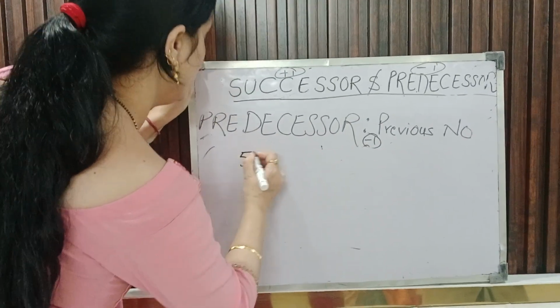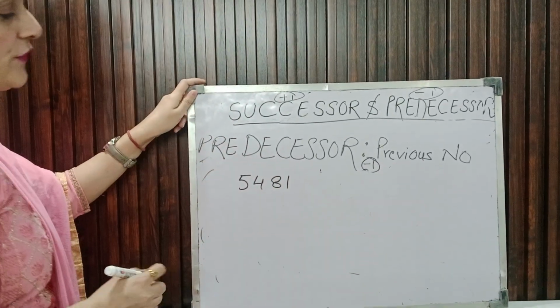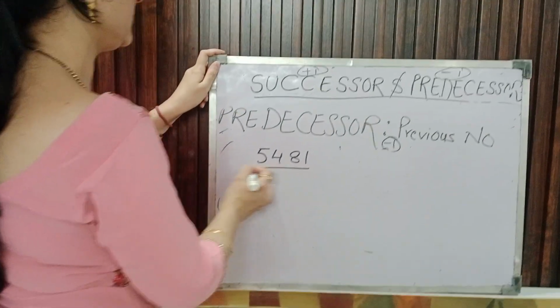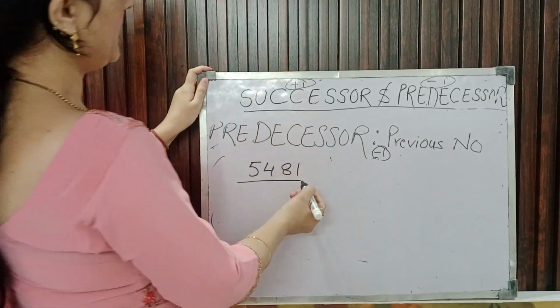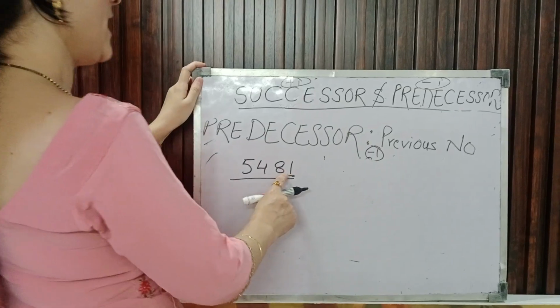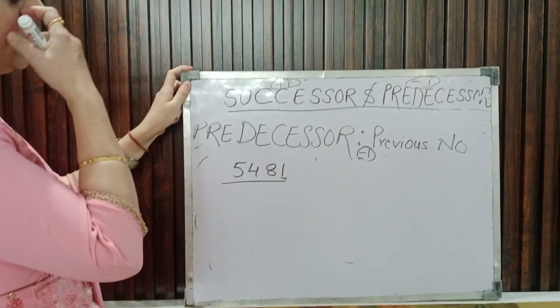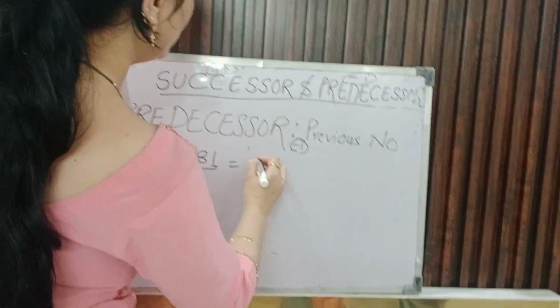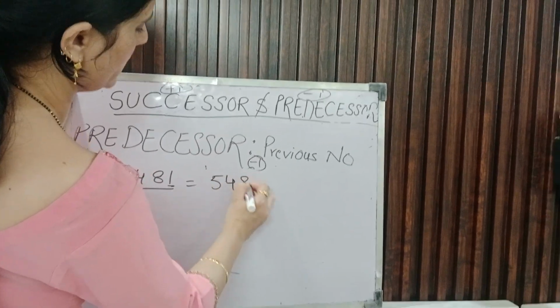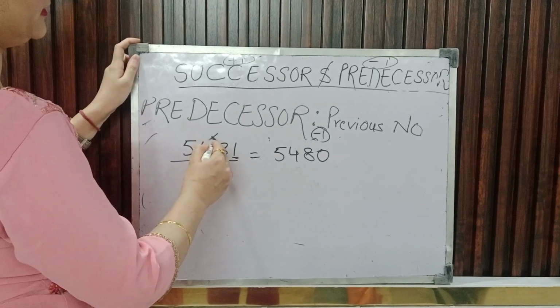लास्ट एग्जांपल दे रही हूँ 5481. Now I have to find the predecessor of this term. अब सबसे पहले बच्चे हमें देखना है यहाँ पर वंस प्लेस में क्या है. Here I have 1. So the previous number before the 1 is 0. So it's equals to 5480, which is the predecessor of this given term.